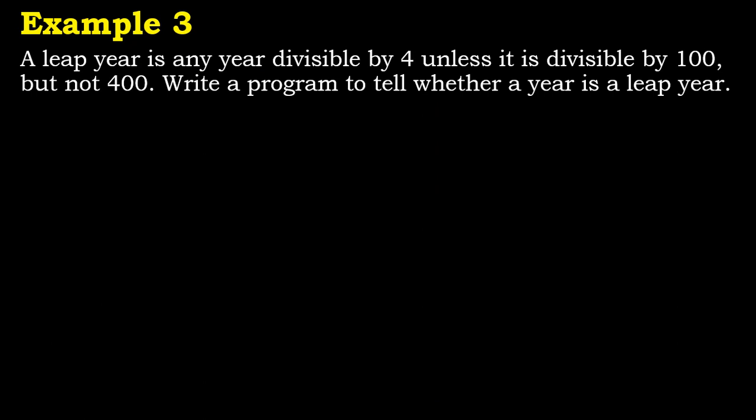Or else if it is divisible by 4, and also divisible by 100, and then by 400, it's also a leap year. We are writing a program to tell whether a year is a leap year or not. So let's try to see what happens. Let's try and break this into our input and output, and let's see.